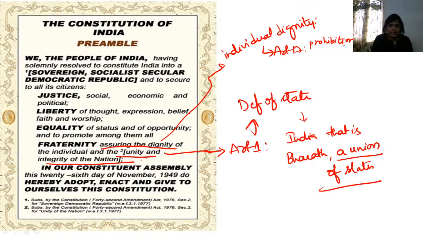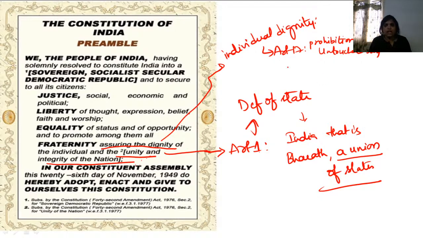You cannot practice untouchability. If you practice untouchability, you don't give dignity to an individual, you don't respect that individual. So the Indian Constitution has mentioned the prohibition of untouchability, which was a very big social taboo for so many years. That was handled in the Constitution under Article 17.